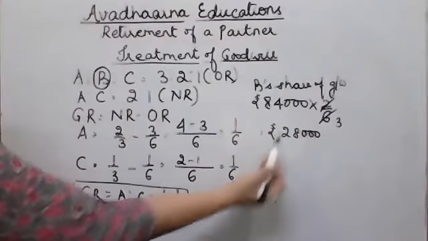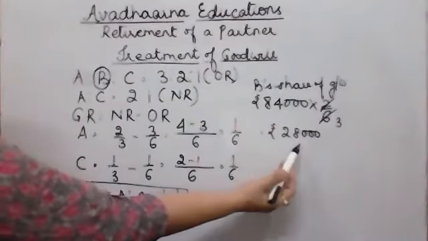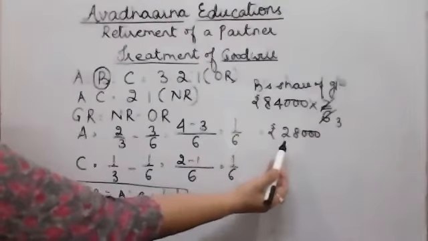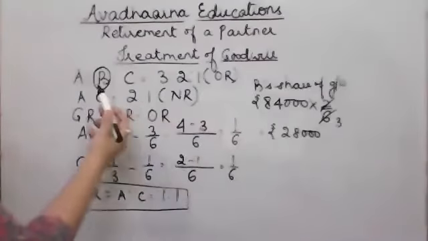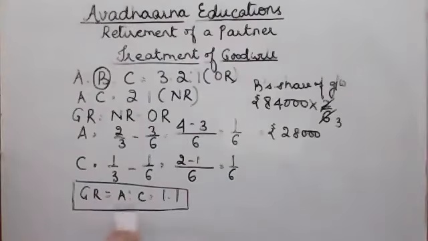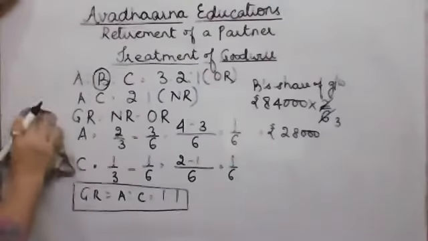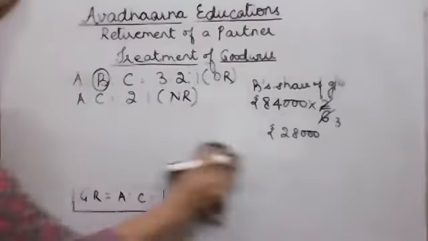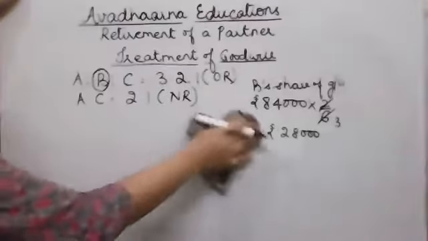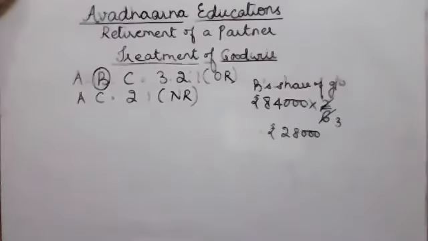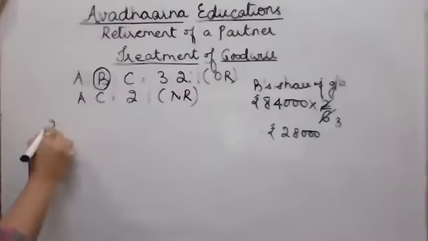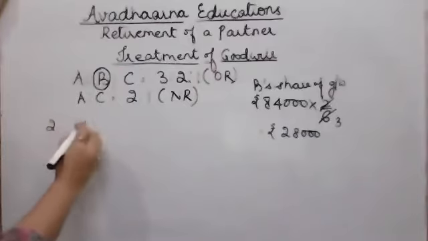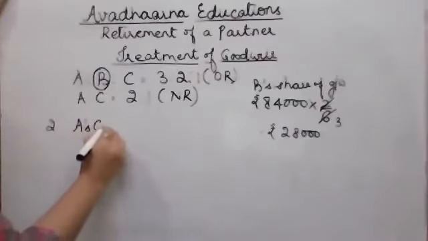So B's share of goodwill is 28,000, and who is going to give this 28,000 to B? A and C, in their gaining ratio, which is equal. So we are going to pass the second entry in our books of account, for giving the treatment of goodwill in case of retirement of a partner for self-generated goodwill. It will be A's capital account.